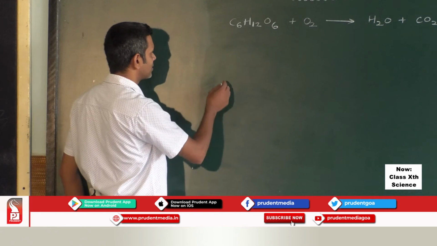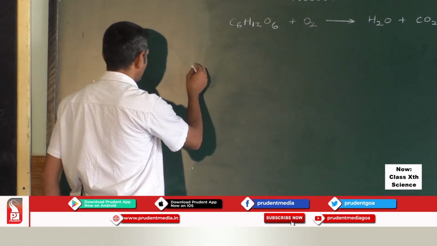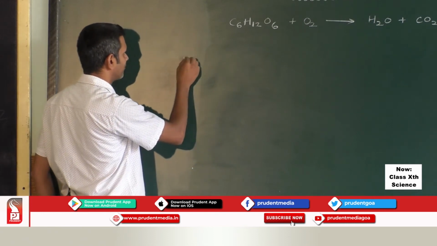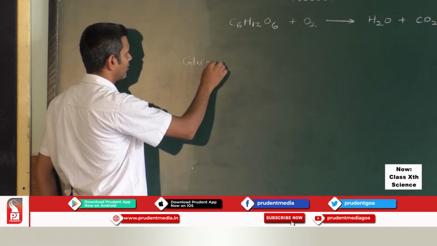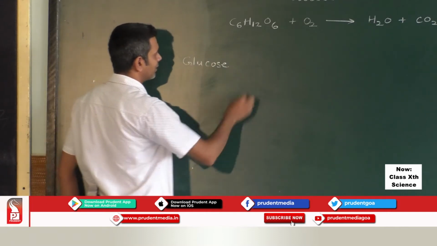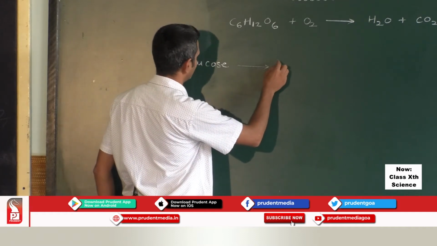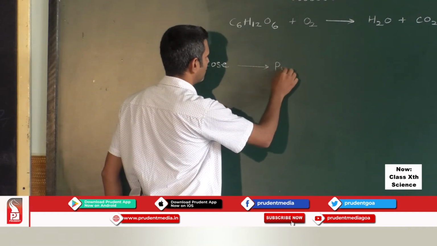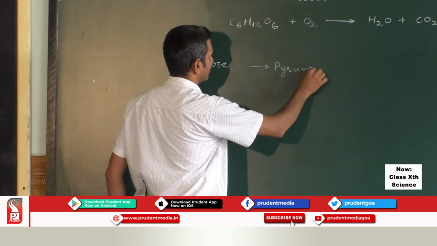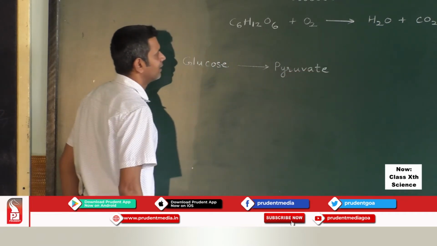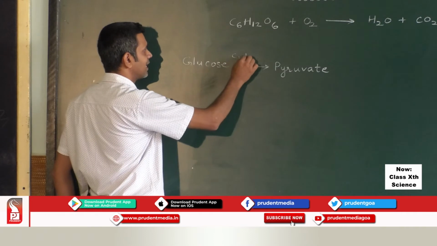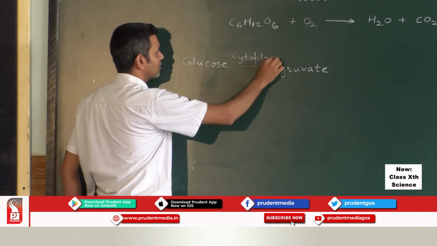So during respiration, glucose gets broken down into pyruvate. This takes place in the cytoplasm.